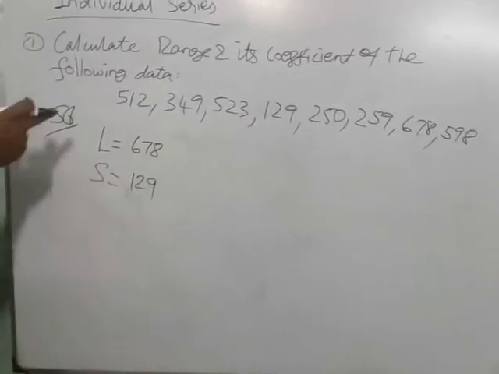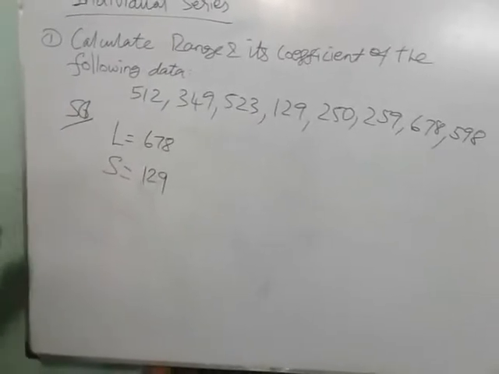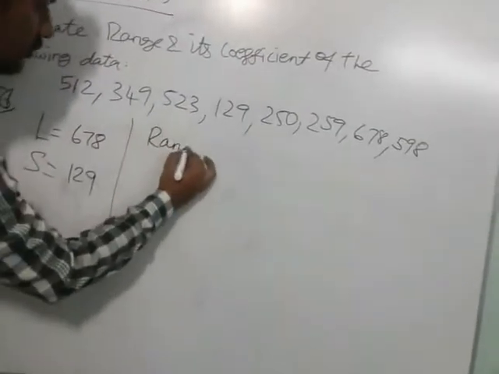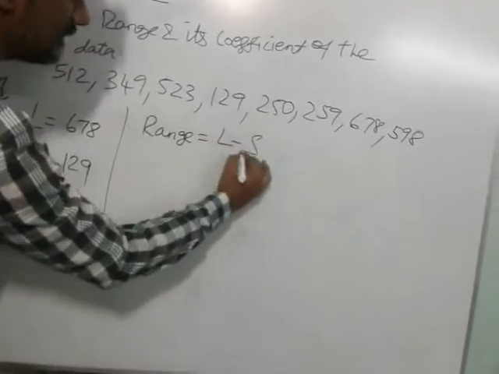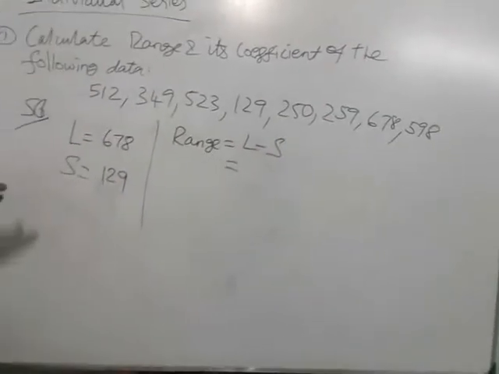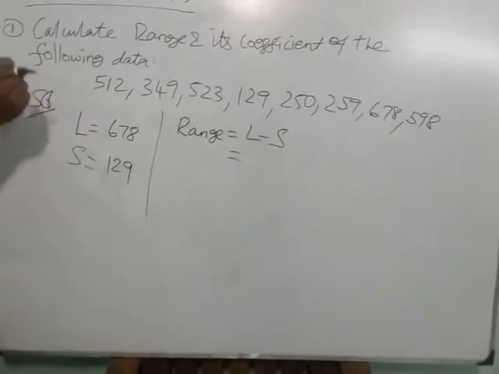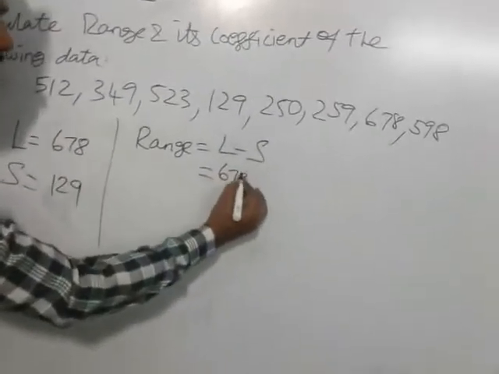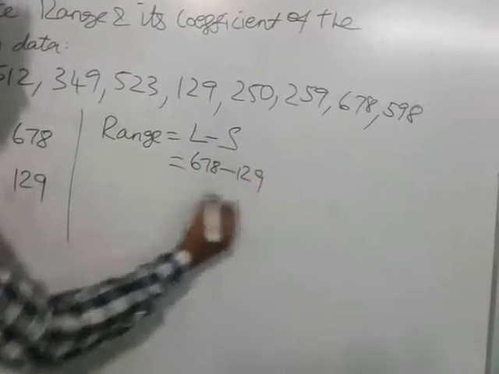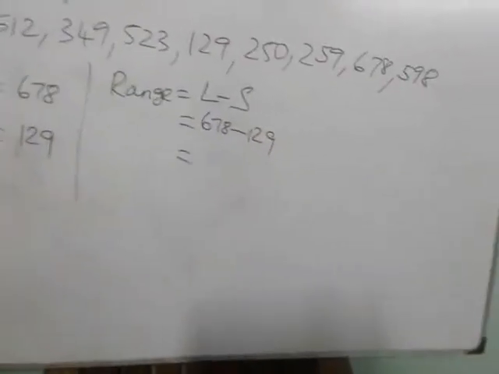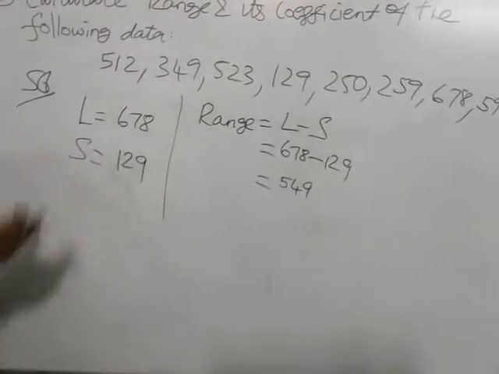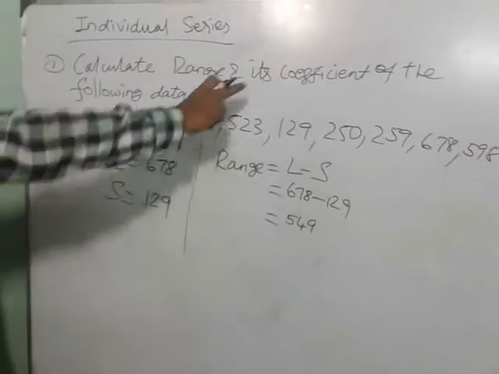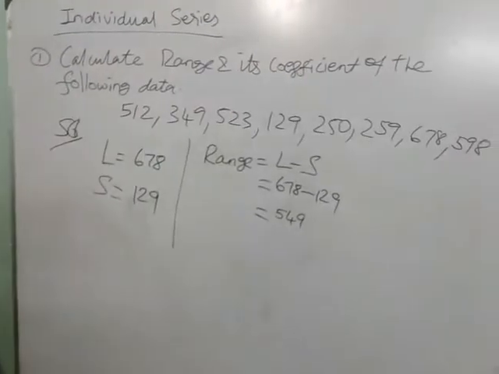After finding the largest and smallest value, now go to the formula. You know the range formula: range equals L minus S. Using this formula, now you find range. First you write the L value, then S, then you subtract. So 678 minus 129. Now you subtract this and check the answer. So range is over. Now you go to find the coefficient of range.